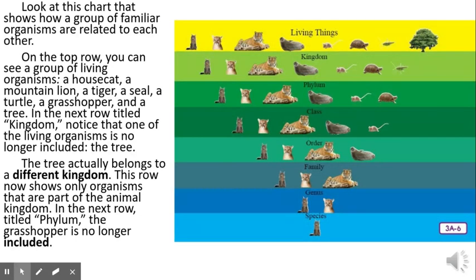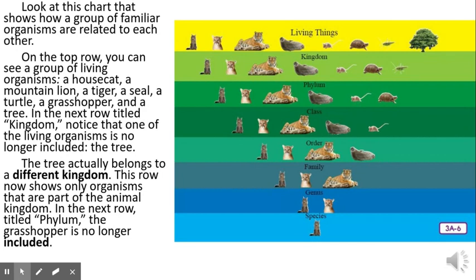In the next row, titled Kingdom, notice that one of the living organisms is no longer included. Which one is it? That's right, it's the tree. The tree actually belongs to a different kingdom. What kingdom is that? Right, the plant kingdom. This row now shows only organisms that are part of the animal kingdom. In the next row, titled Phylum, the grasshopper is no longer included. All of the rest of the animals represented here are vertebrates, part of the Chordata phylum.